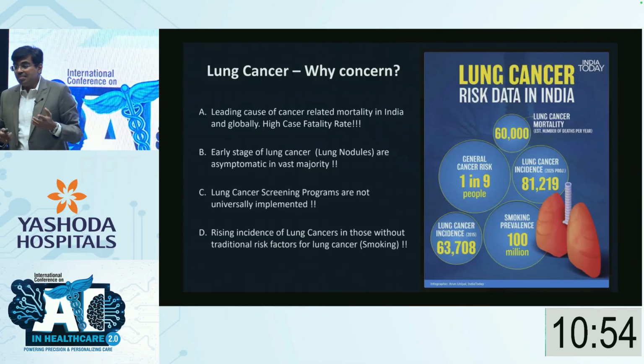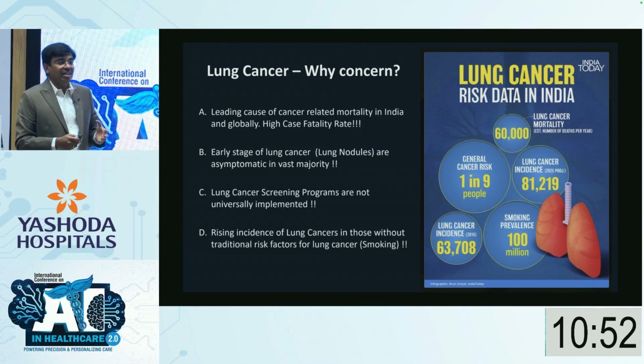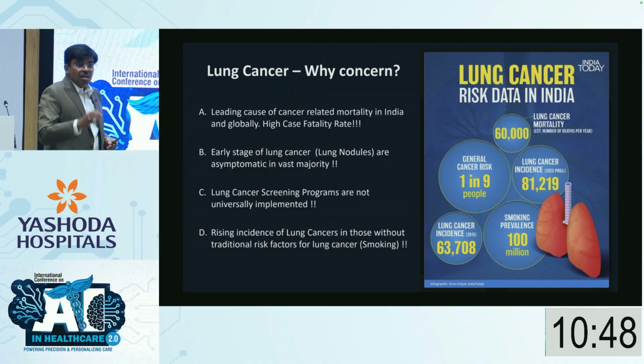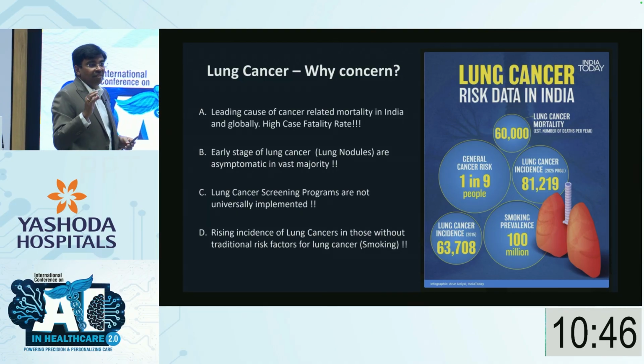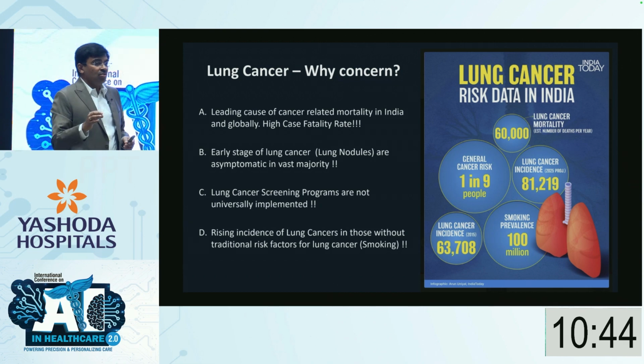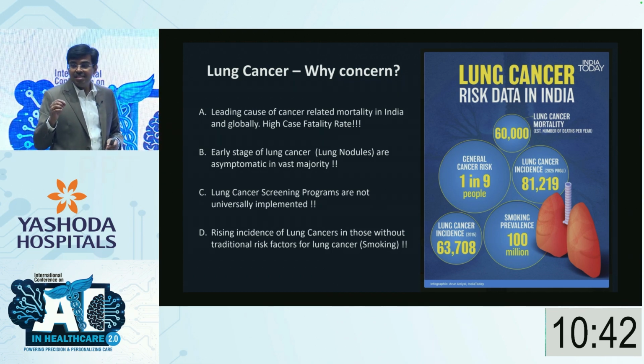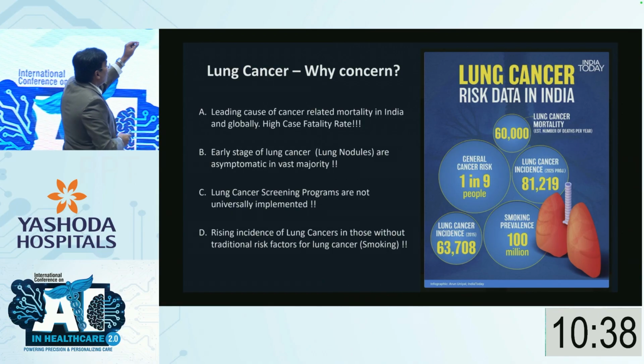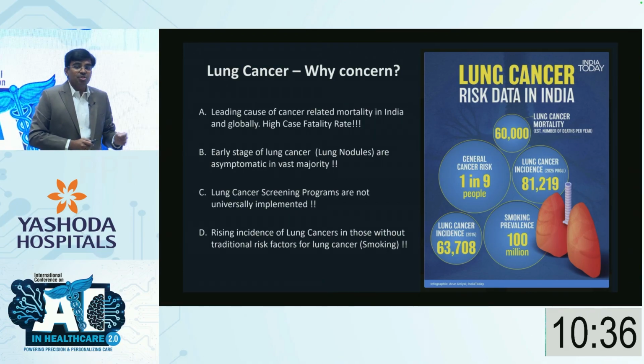So why is this a problem? Why is this case fatality rate so high? The main reason is point B. Most of the early stages of lung cancers are asymptomatic. The early stage of lung cancer is basically a nodule, so I'll talk about these nodules. These lung nodules are asymptomatic in a vast majority of patients.